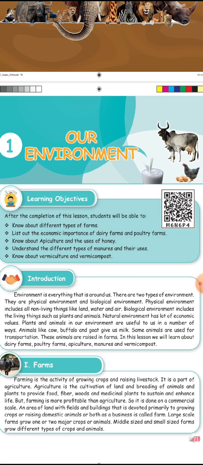My name is S. Sethalakshmi. I'm going to handle fifth science from this term onwards. This is your third term. First lesson is our environment.